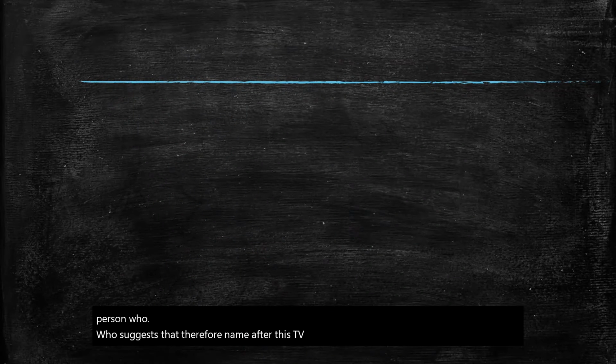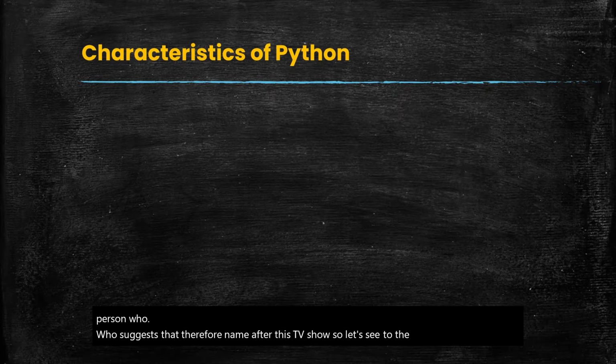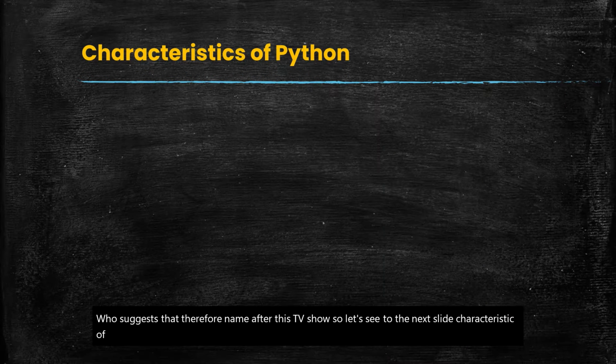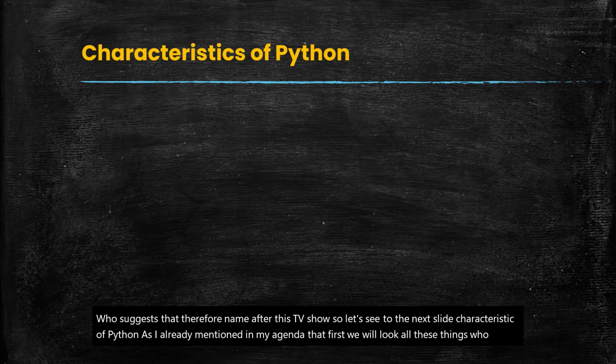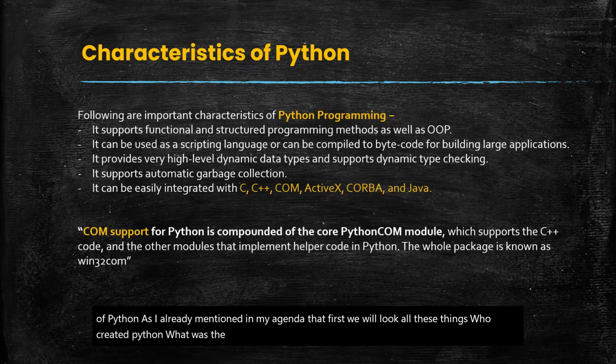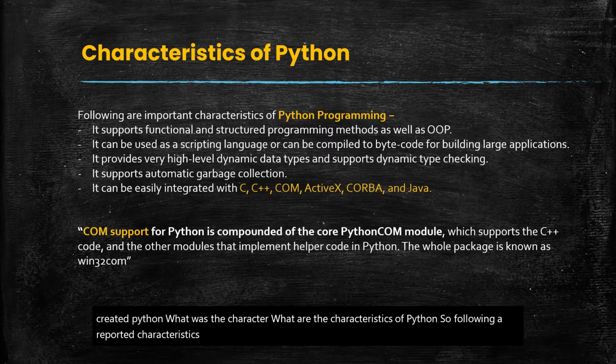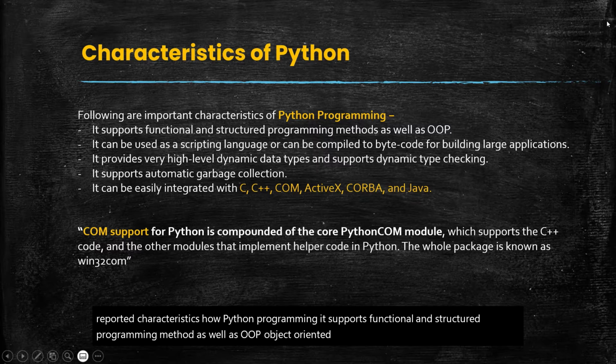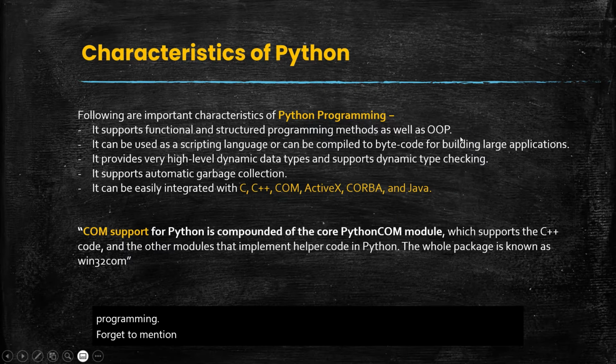So let's see the next slide, characteristics of Python. As I already mentioned in my agenda, first we will look at all these things: who created Python, and what are the characteristics of Python. So following are important characteristics of Python programming. It supports functional and structured programming methods as well as OOP, object oriented programming. OOP stands for Object Oriented Programming. I forgot to mention the abbreviation of OOP.